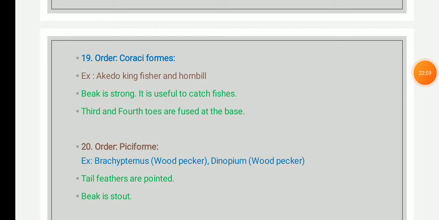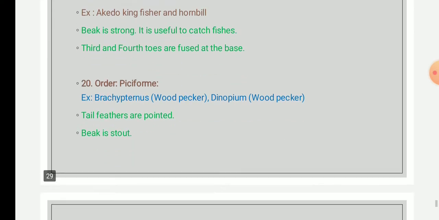Examples of these orders include common kingfisher, white-breasted kingfisher, blue-headed bee-eaters, great hornbills, oriental hornbills, then Indian rollers. These are some examples of the order Coraciformes.